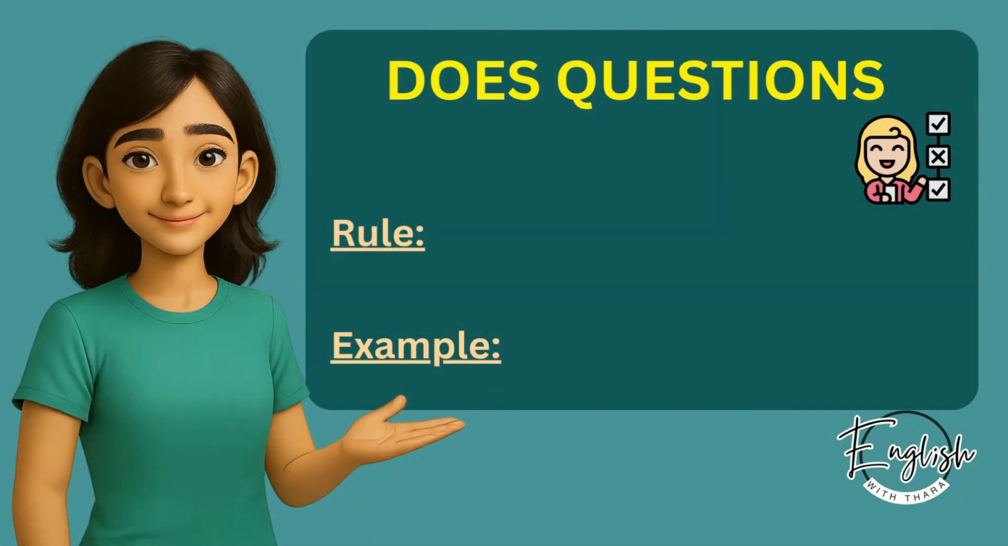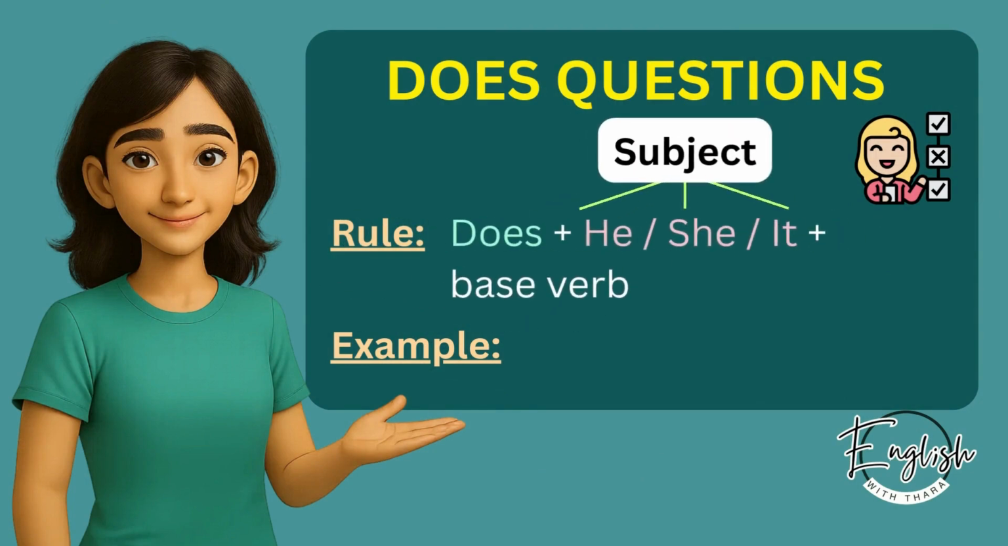The rule for asking does questions is does plus the subject plus the base form of the verb. For example, does he like coffee? Does she like coffee? Does it taste good?